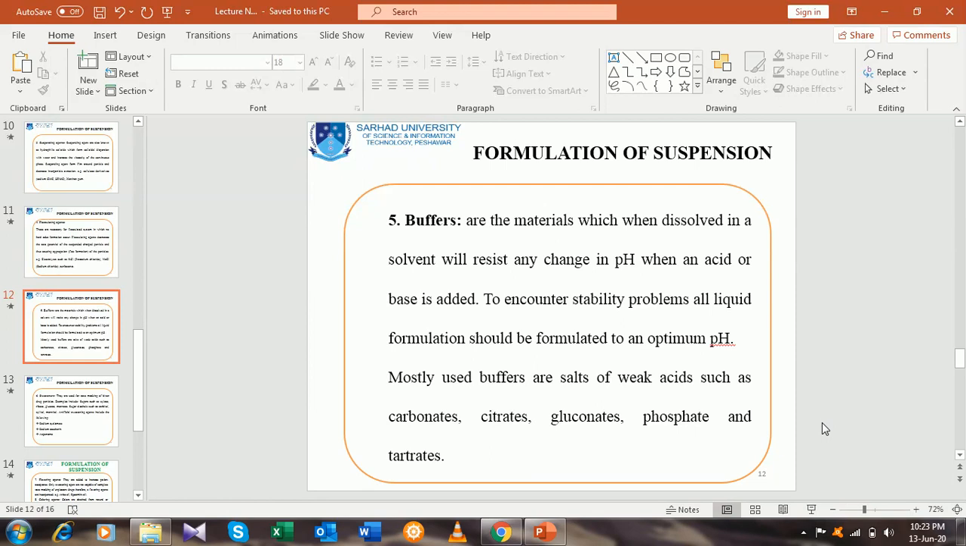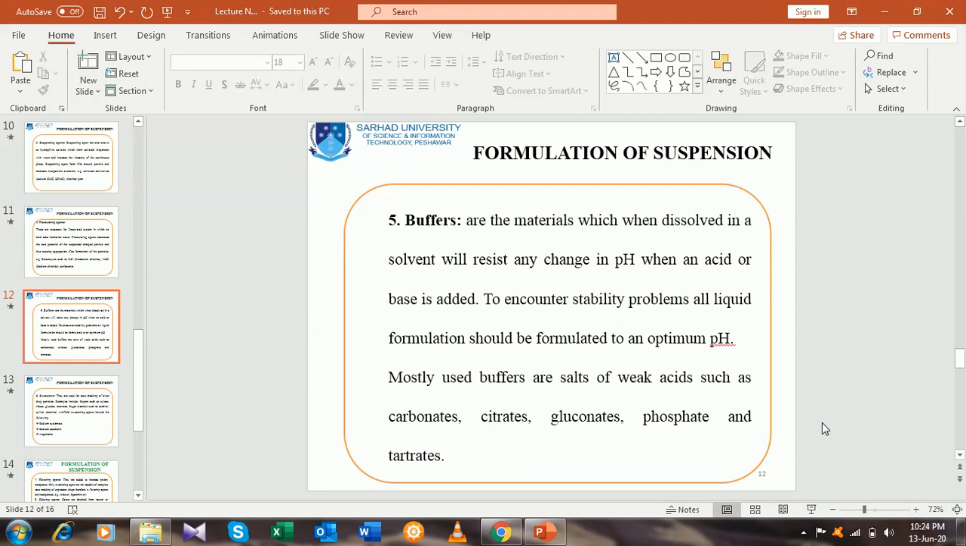That's necessary for the maximum stability, and that particular pH is termed the optimum pH. And one more term is optimum temperature. Optimum temperature means a particular temperature at which the formulation will be stable. Mostly used buffers are salts of weak acids such as carbonates, citrates, gluconates, phosphates and tartrates.